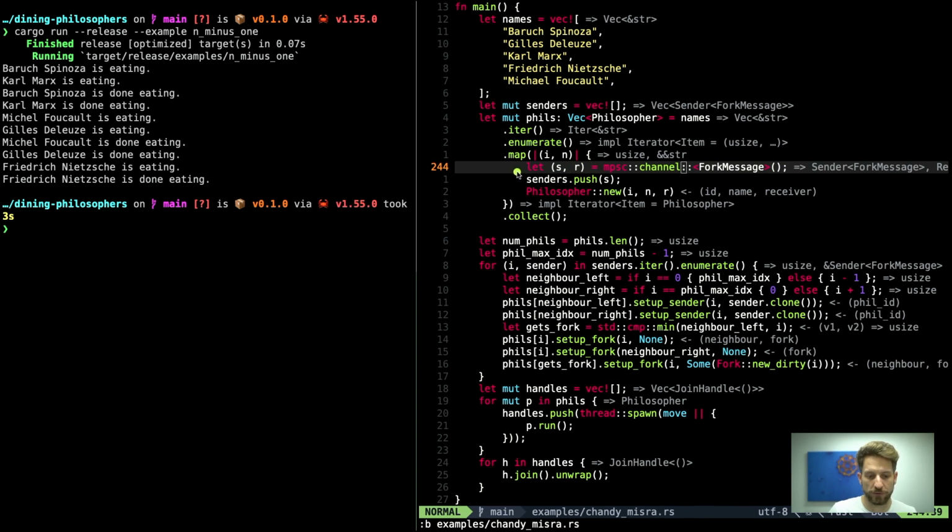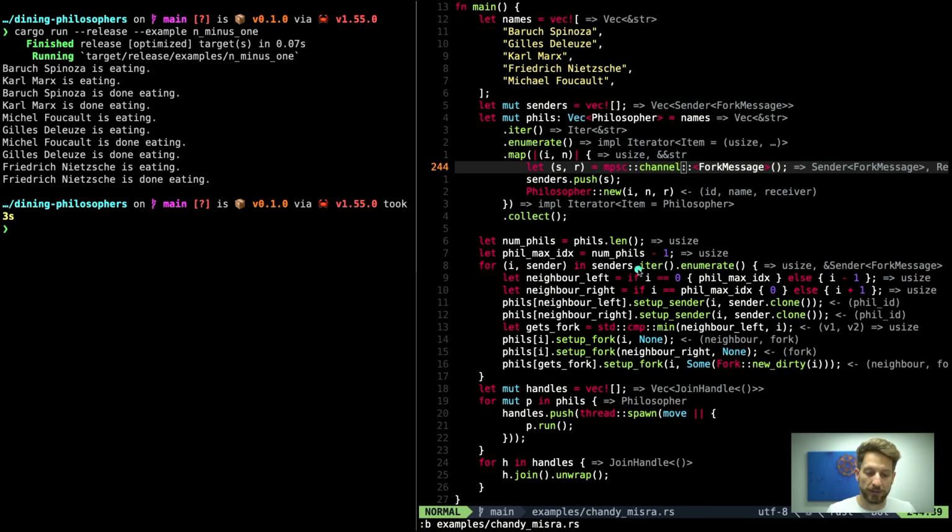So first we have to create our channels. This creates a sender and a receiver. The sender we push into the vector. If we simply push that at the end of the vector, it will have the same index as the philosopher does in the names. Then we create our philosopher with the ID number, with his name, and important, the receiver. So this is the receiving end of the senders that are available. Then we collect those into our phils, the philosophers. Once we have that, we can figure out how many philosophers we have, and then we can figure out the highest ID of those philosophers.